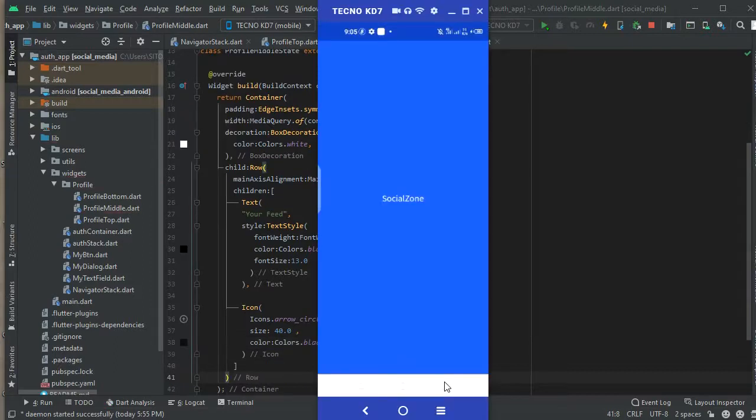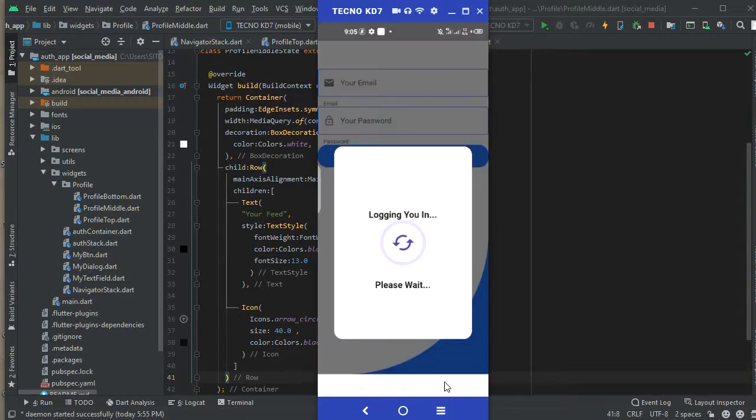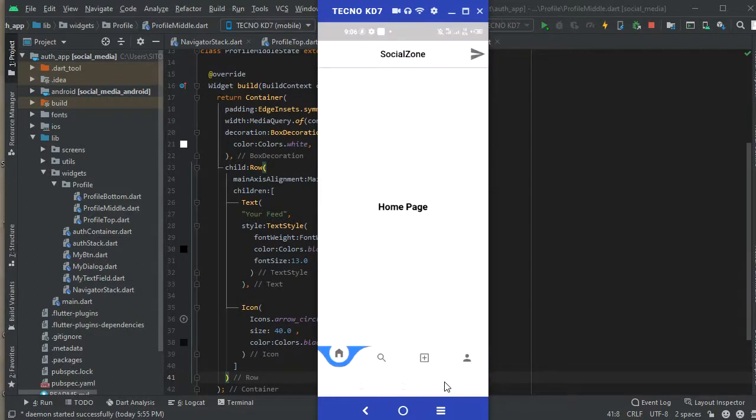So now starting the app again, just see how it looks. See the splash screen. We did this splash screen in the first 5 videos of this series. You can check that out, see how we did the splash screen. You also see the login, the customized dialogues, the navigator stack, the bottom bar. We did all of this in the previous videos of this series, so you can go back and watch it.